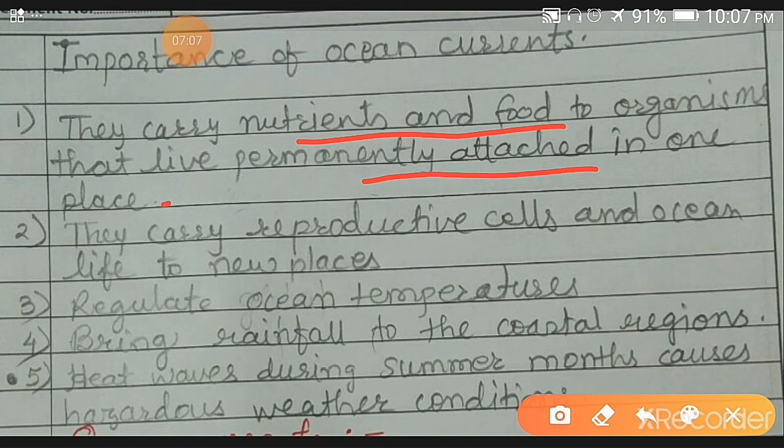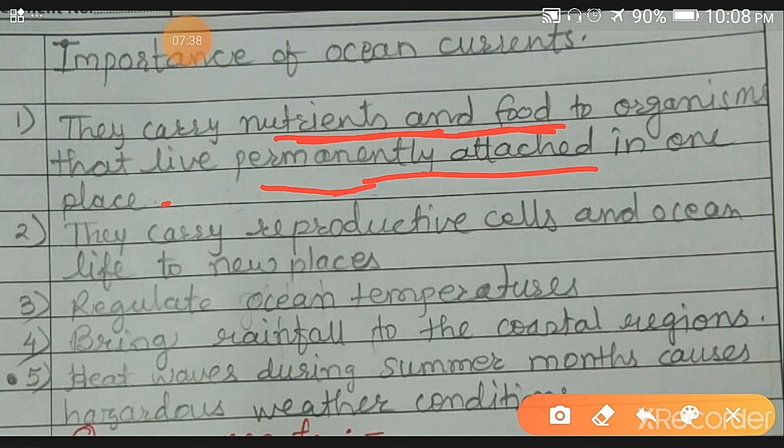There are so many organisms that are attached to the seabed, and these animals, organisms and plants cannot move from one place to another. So when ocean currents carry food and nutrients with them, these organisms get their food. In this way ocean currents help in getting food to these organisms.